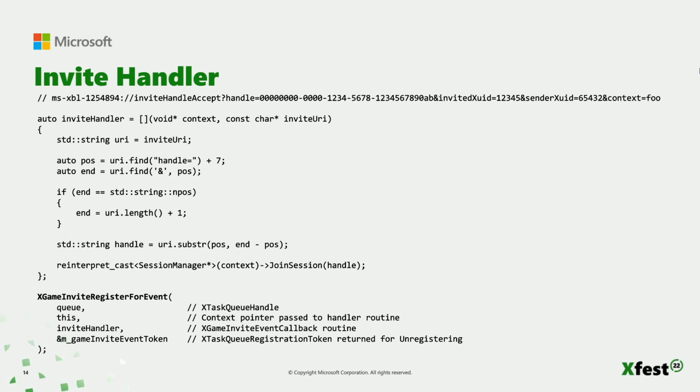A full handler would ideally parse out and verify the ZUIDs as well, since the user that accepts the invite could be different from the intended recipient if multiple users are signed in on the same console. Also note that the order of the arguments should not be assumed. They are not guaranteed to be in the same order as shown here, or more may be added in the future. But since this is a regular URI, you can use your favorite utility code to parse out the values rather than doing it by hand as we've shown here.